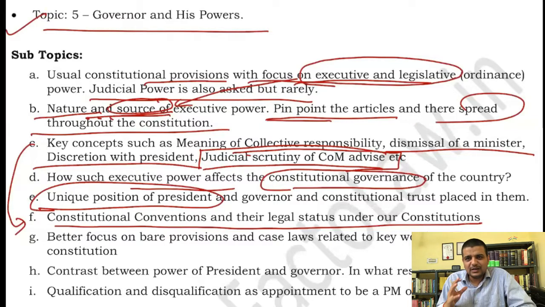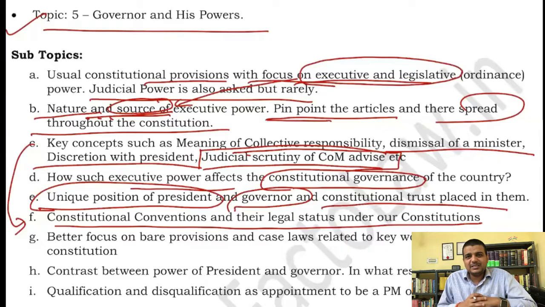I have given a case law also, which talks about it if you study it carefully. Then the unique constitutional position of the governor, and how the governor is betraying the constitutional trust placed in them. You have to compare the provisions. Almost everything is similar, but there are slight differences, because the governor has more discretionary power with respect to the formation of government than the president. So how to maintain that constitutional trust, you have to pick up good lines and write that in the exam. That is the contrast you have to study. These are the subtopics you have to go through. Find material regarding that and read it. You can use V.N. Shukla or whatever book you have, but read only those points.